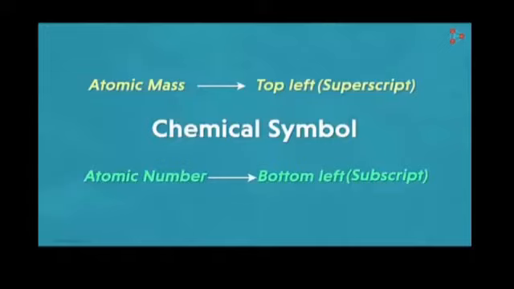But students, how will you differentiate between these 2 numbers of the same element, that which number represents atomic number and which number represents atomic mass? So students, these 2 numbers are present on the left side of the chemical symbol. The number present at the top left will always represent atomic mass, and the number present at the bottom left always represents atomic number, like this.